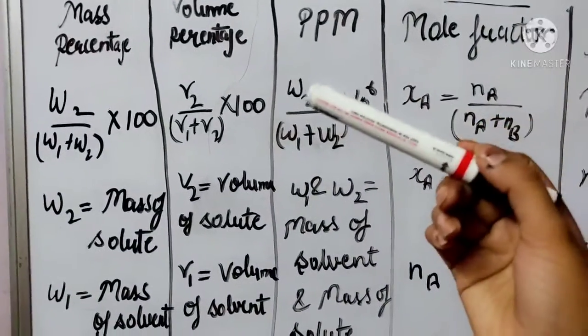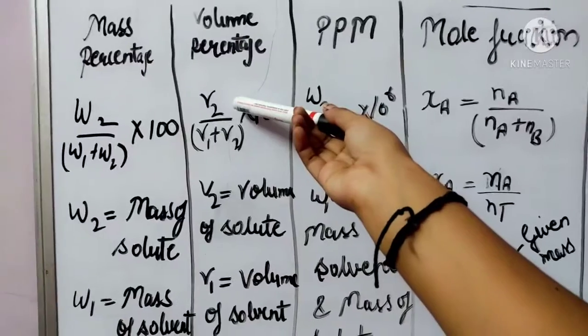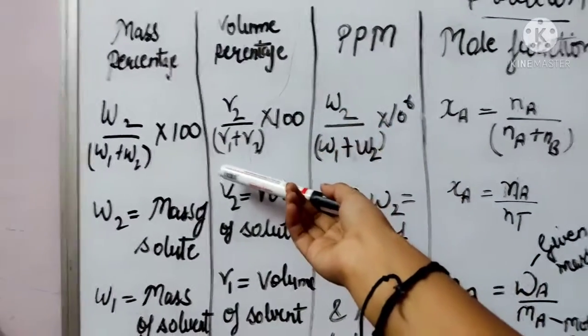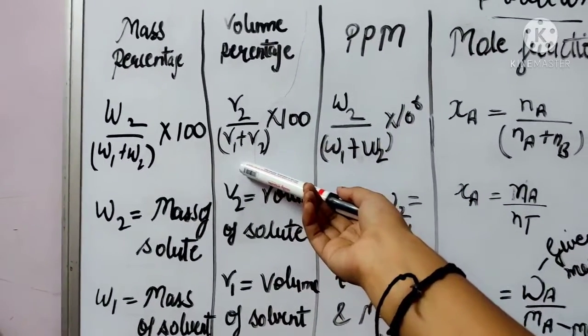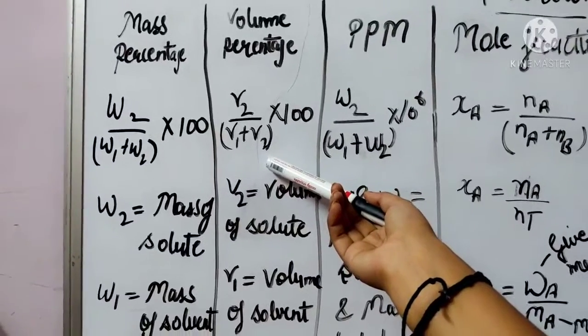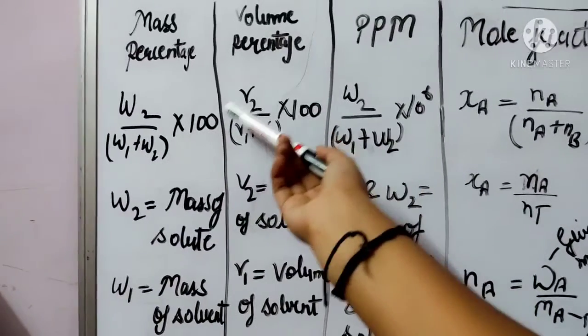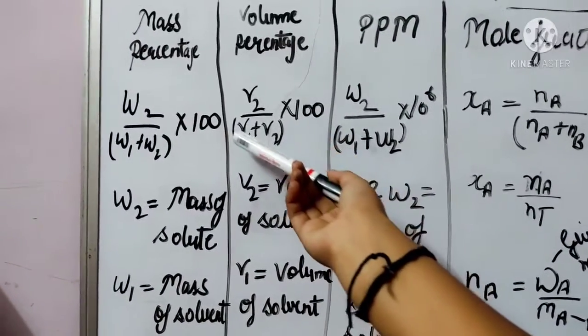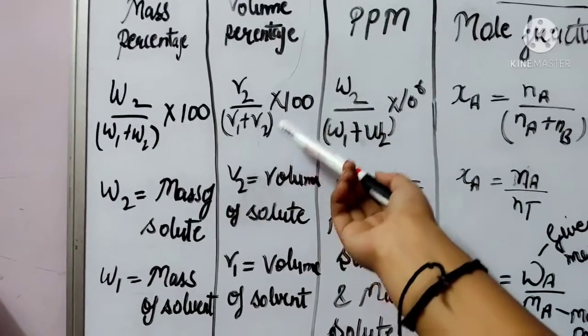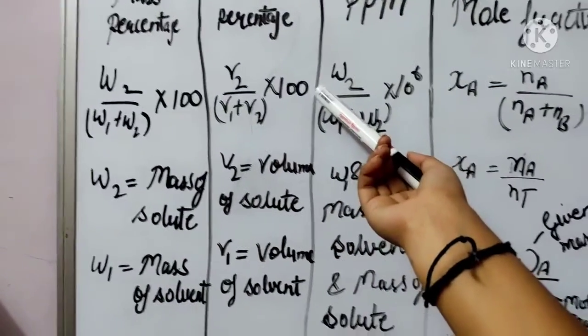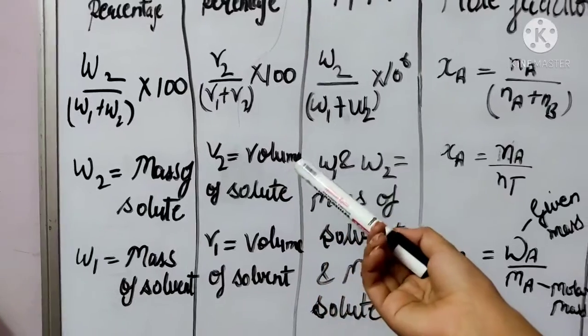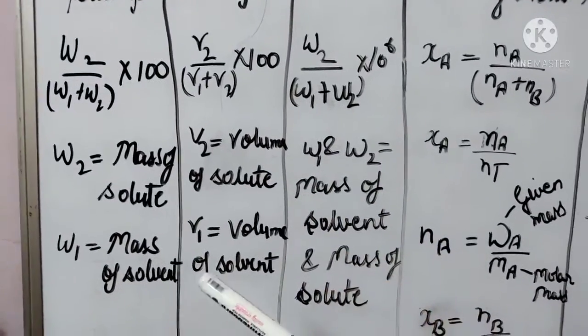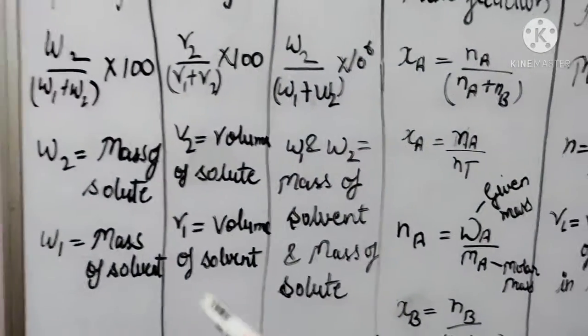What is volume percent? Volume of solute upon volume of solvent plus volume of solute, means the volume of the whole solution, into 100. V2 is equal to volume of solute, V1 is equal to volume of solvent.